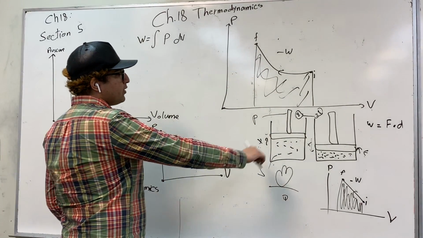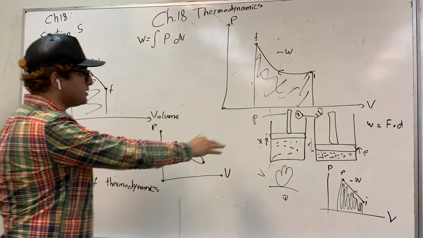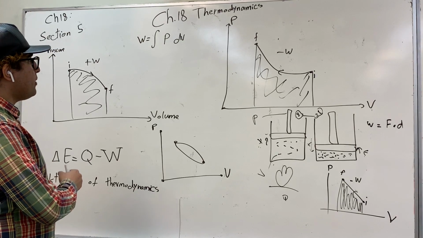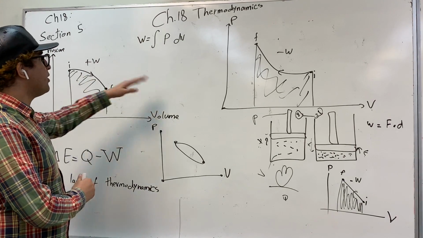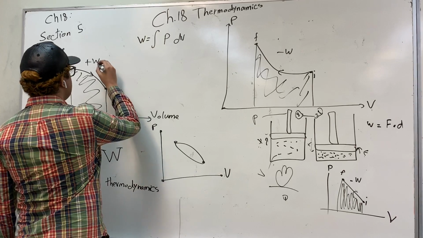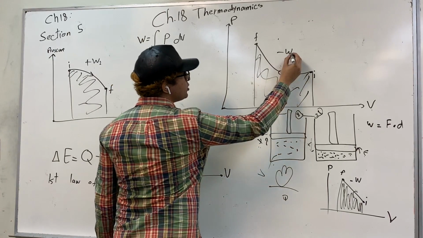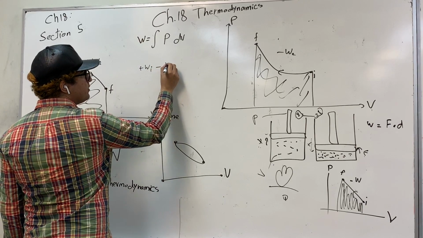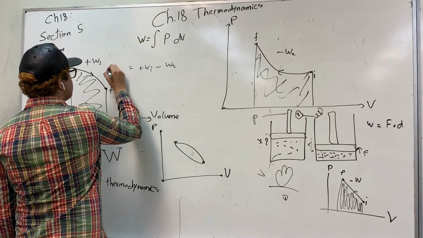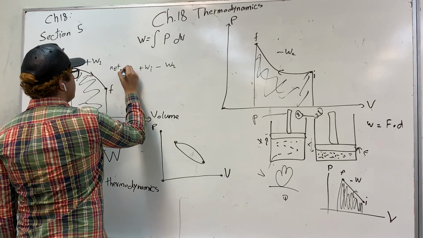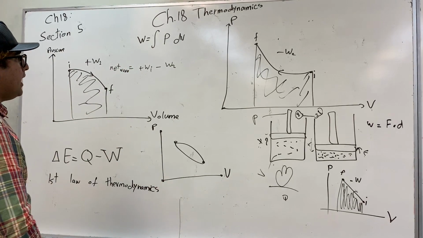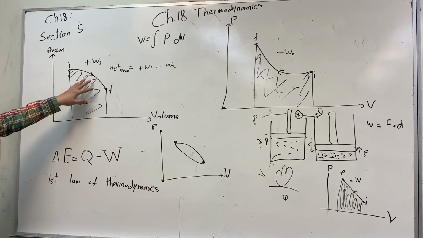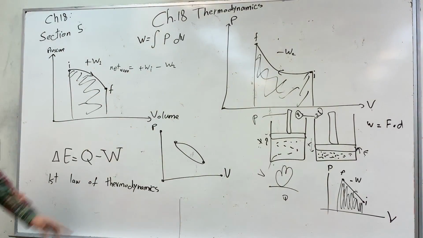If we go up and down in this kind of setup, the net work is basically the sum of these two works. Let's call this 1 and let's call this 2. So positive W1 plus negative W2 is going to equal the net work. We can see that the positive work has a bigger value than the negative work.